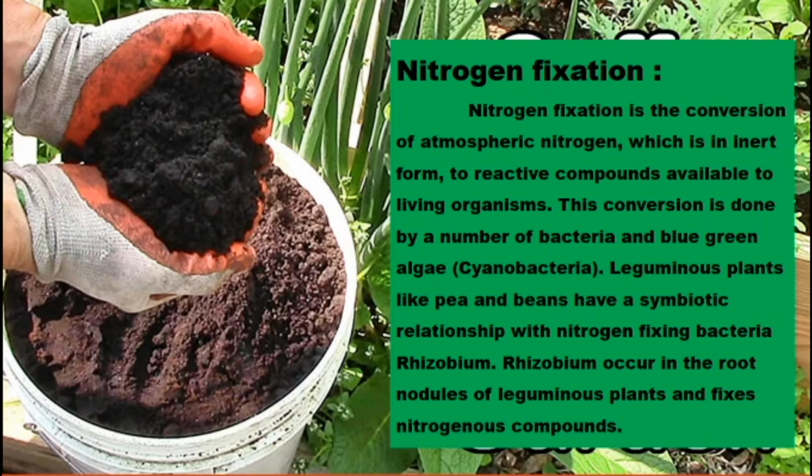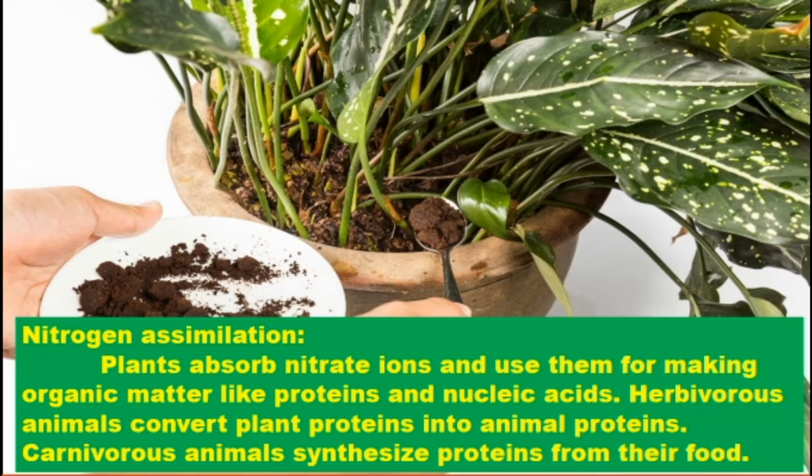That we call nitrogen fixation. Very simple: the atmospheric nitrogen is converted by the bacteria Rhizobium, present in the leguminous plants through a symbiotic relation, into nitrogen available to the plants. That is the simple meaning of this paragraph.